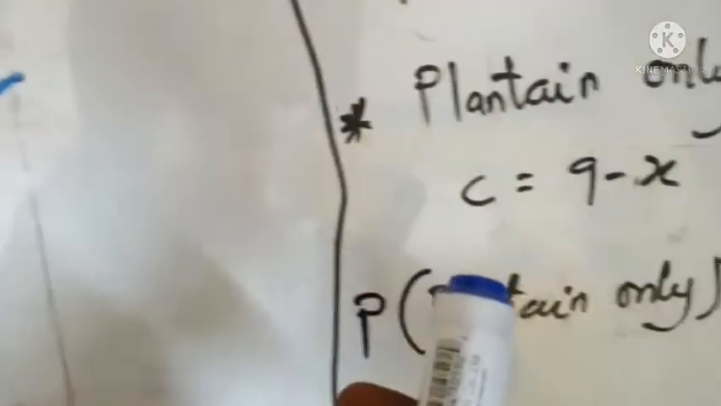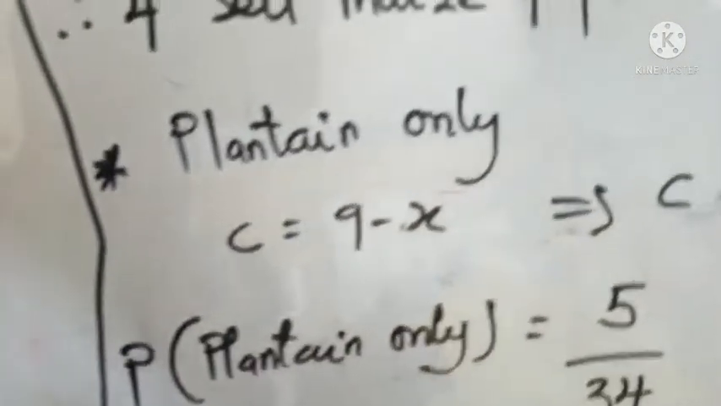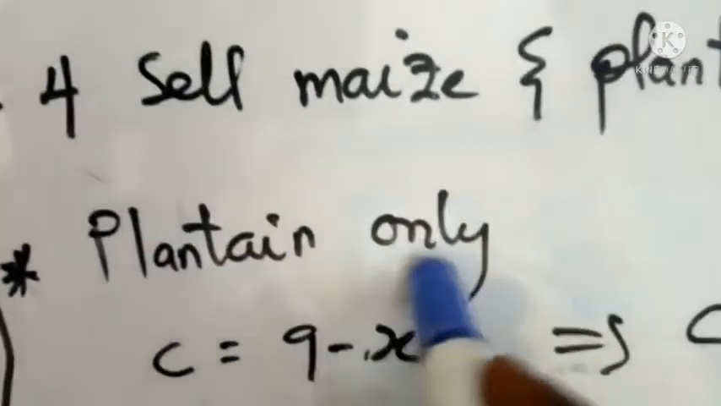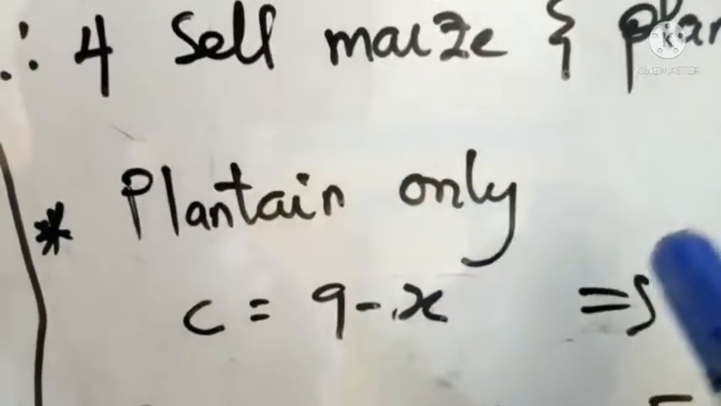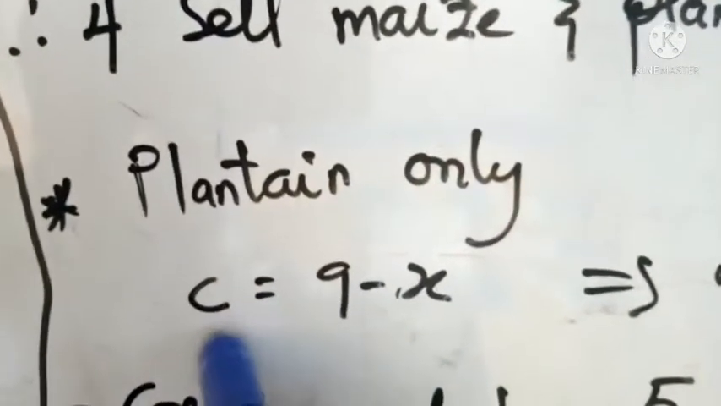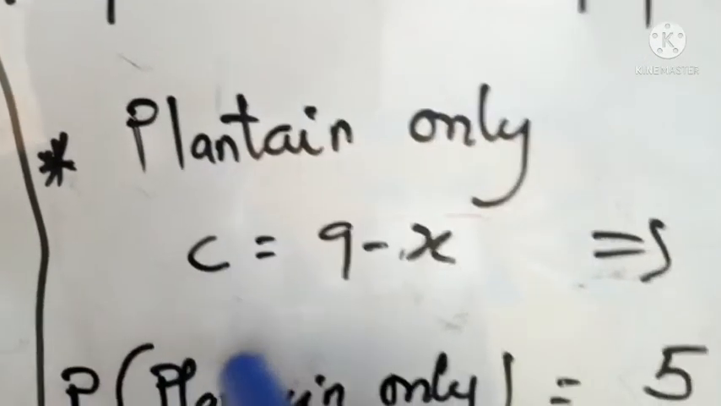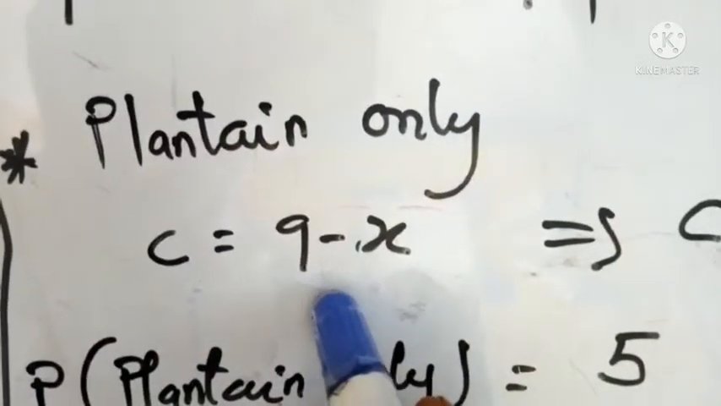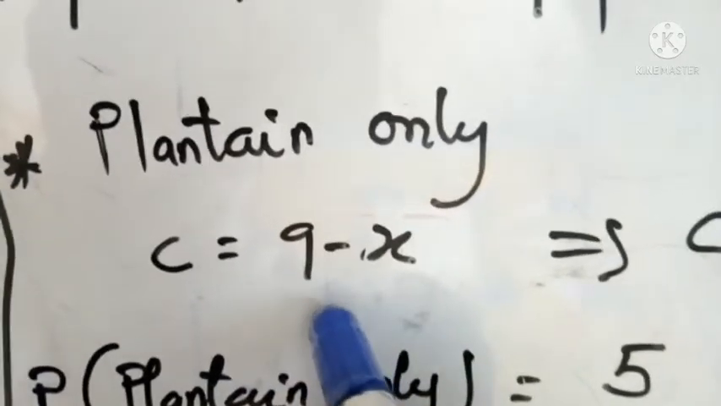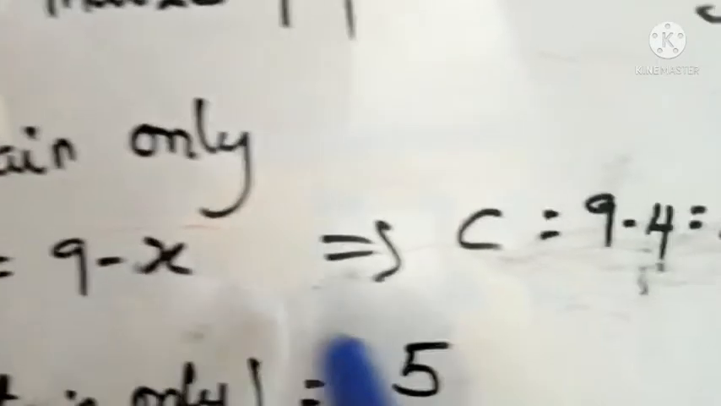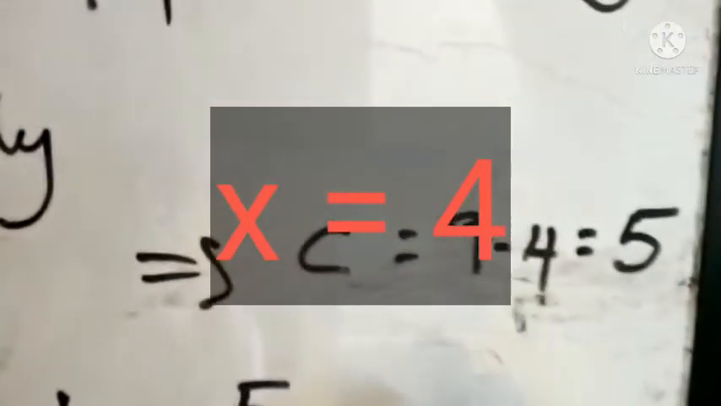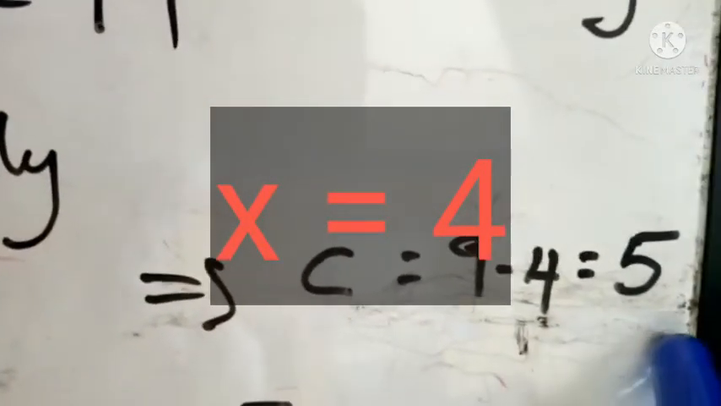So back to the question, they say the total number of people who say plantain only. So it's plantain only that we are looking for. Do you know the plantain only? That should be C from the Venn diagram. That is what I chose. I chose this letter to be plantain only. So after doing the calculations, I had C to be 9 minus x, right? So 9 minus x, and my x was 4. So when I solved that, I had C to be equal to 5.